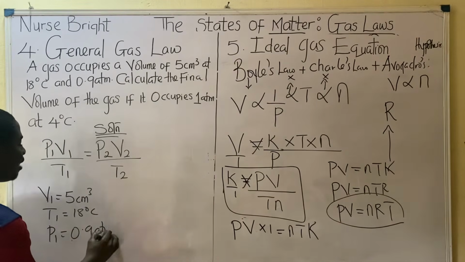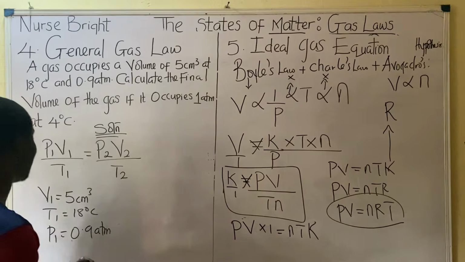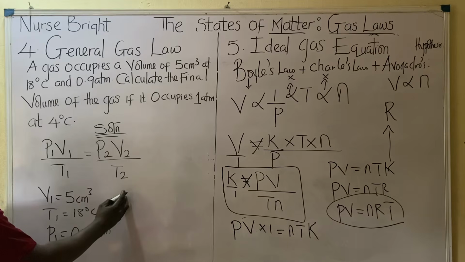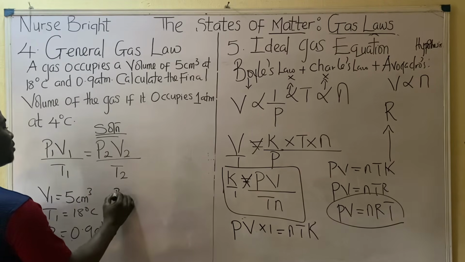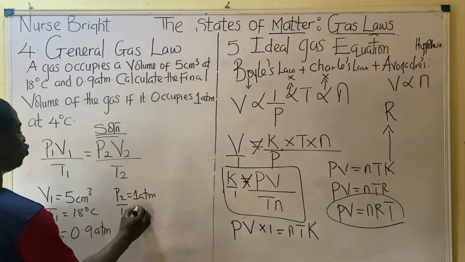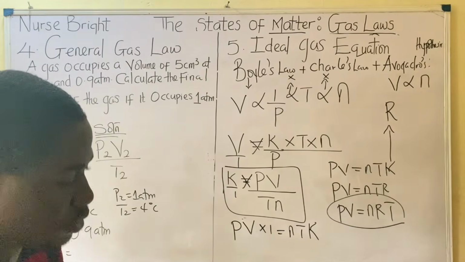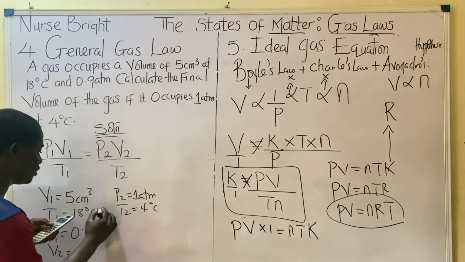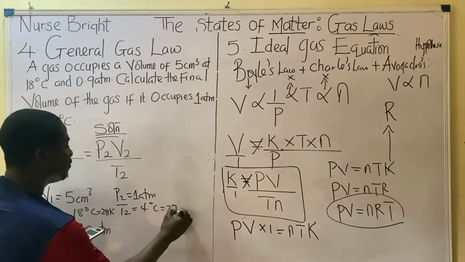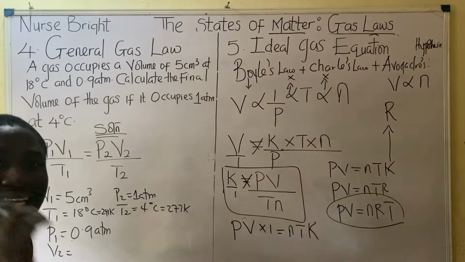I believe you're already familiar with all of the symbols and their units, so you just know which is this and which is that. They say we should calculate the final volume V2 of the gas if it occupies 1 atm, that's P2, at T2 4 degrees Celsius. Simple. First of all, you have to convert your temperature to Kelvin, which is 18 plus 273. You already know what to do here. 18 plus 273, that's 291 Kelvin, and 4 plus 273, that is 277 Kelvin. Hope you know how I got this. You added 273 to the values. We don't solve using degrees Celsius like that.